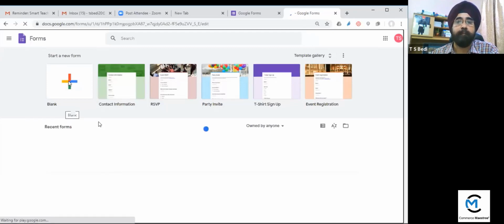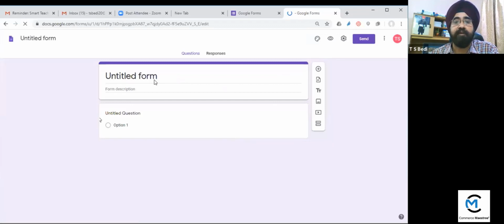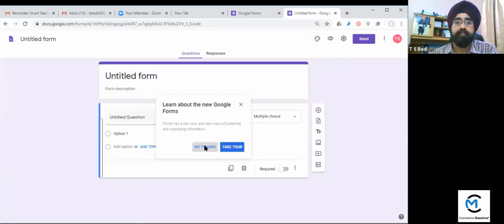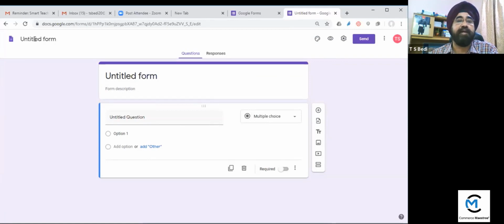This form will be opened. Now it is an untitled form, and you have to give it a name. You can give the title here. Whatever you type here will appear here also, and after that you can change it. Suppose I want to write demo form. If I click on it, you can see it has been changed to demo form. After this, the next option is move to a folder.